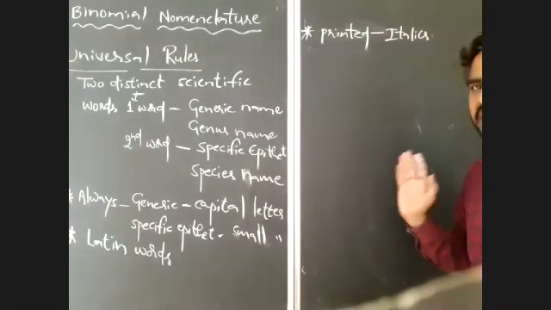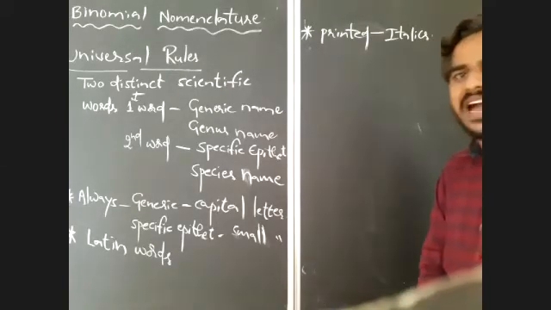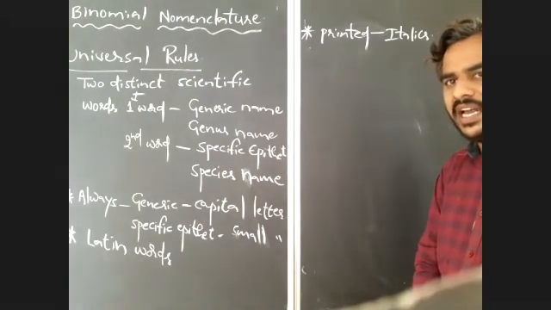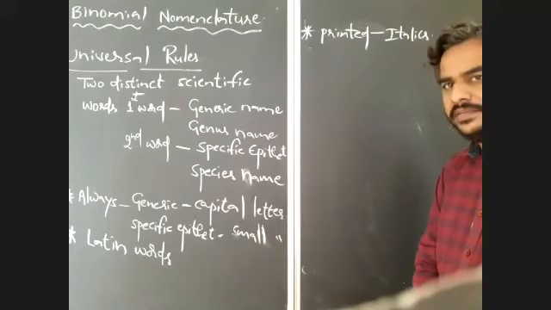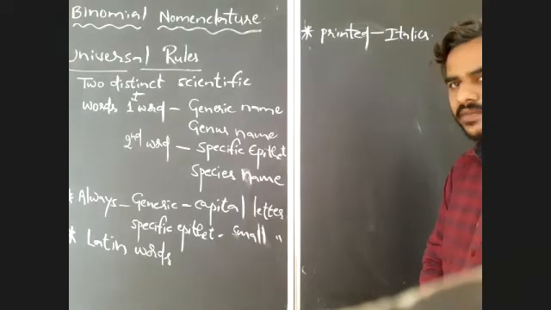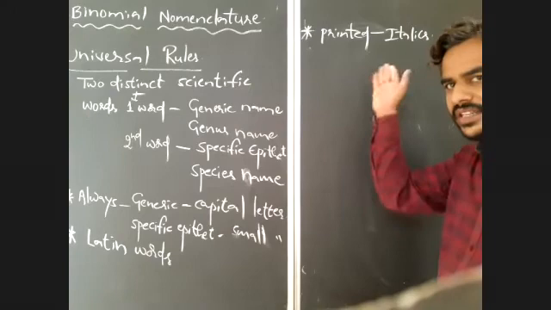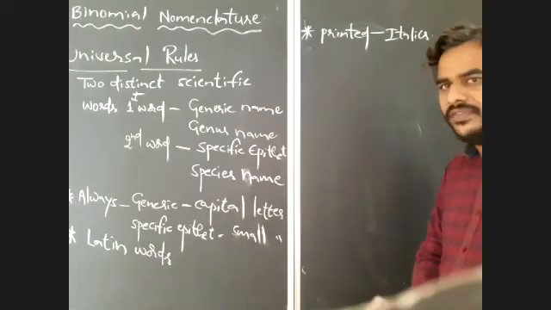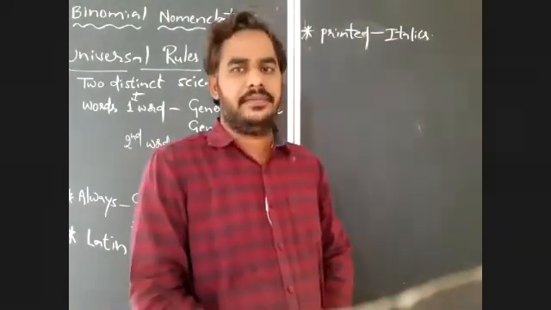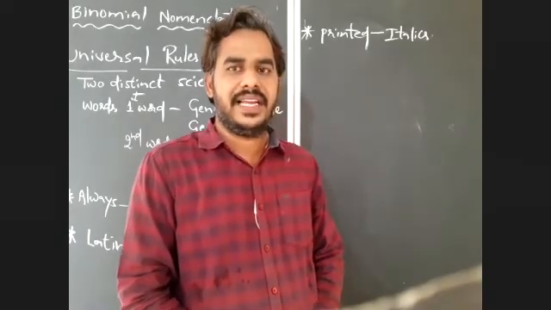What does this italics printing indicate? It indicates the Latin origin of the scientific names. So when the scientific names are printed, they should be printed in italics.